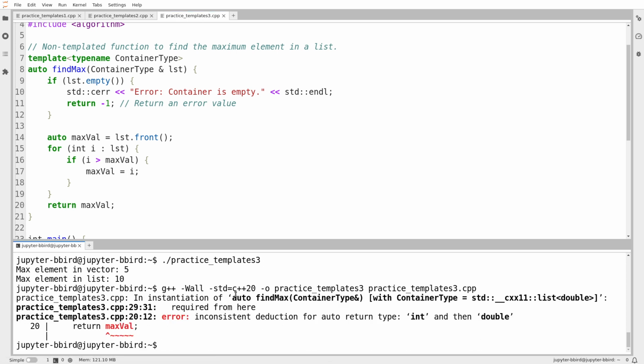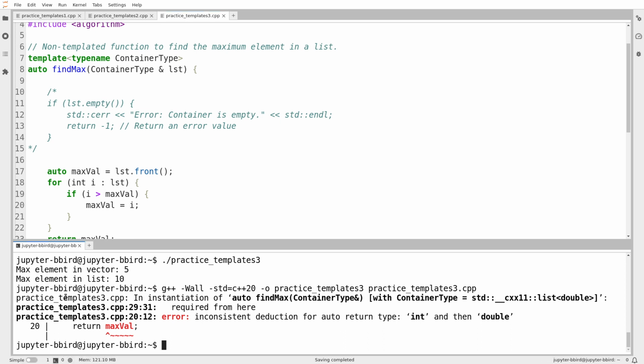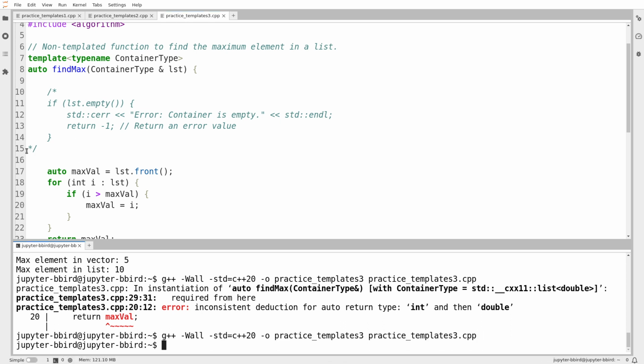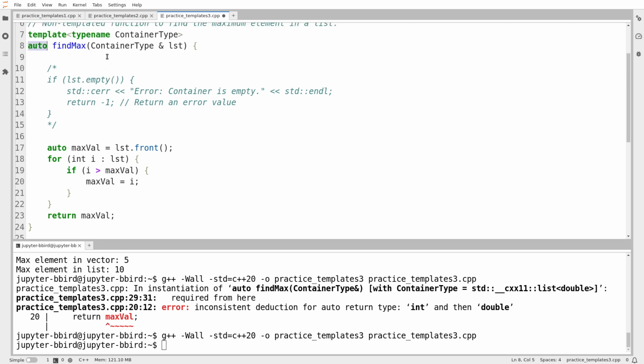Oh, no, it doesn't. Right, so it says, oh, that's a tough one. So this error value of -1 actually gets in the way a lot, because what's happening here, this is an unusual error, but basically what's happening is, if I didn't have this case here, if I didn't have the if the list is empty case, I think this would work. Yes, and the reason it would work is because the return type of the function, the auto here, for the compiler to let you use a return type of auto, it has to be able to figure out from the context of the function what you're trying to return.